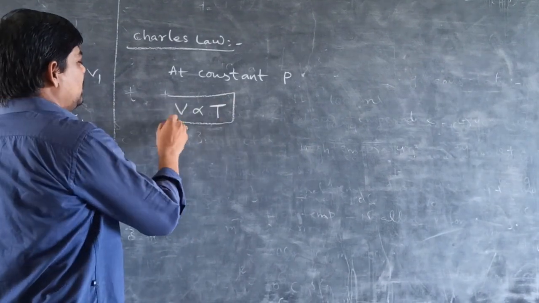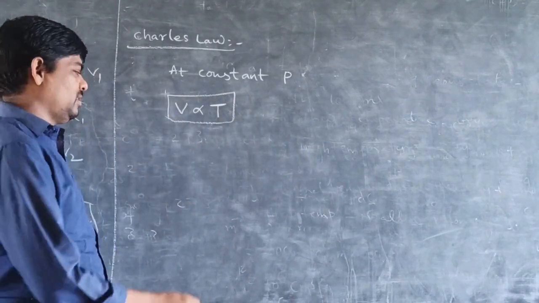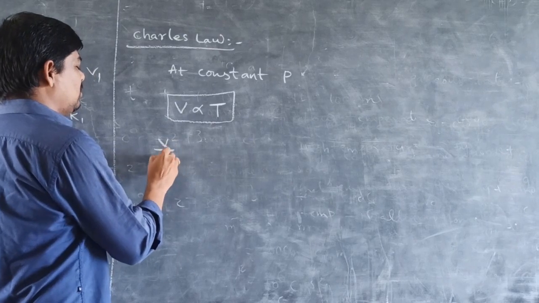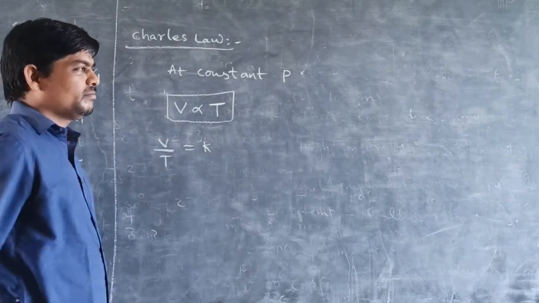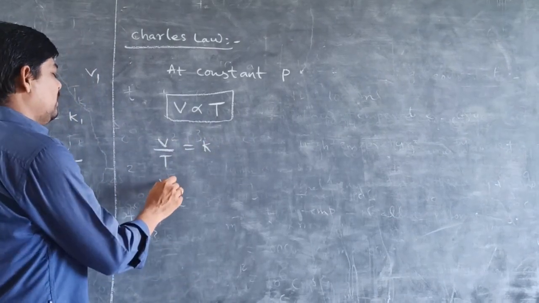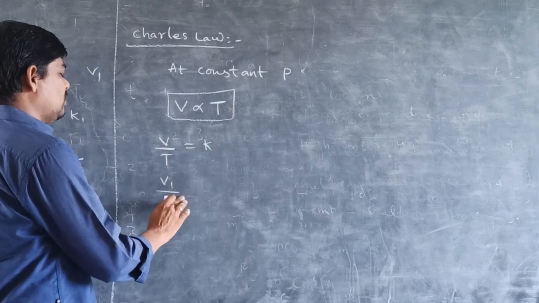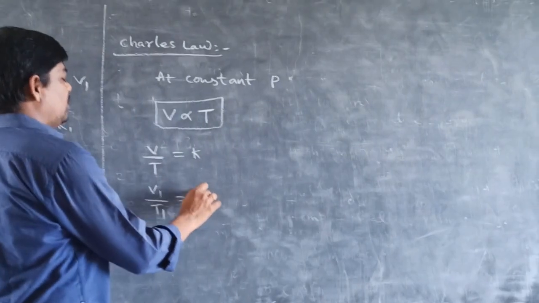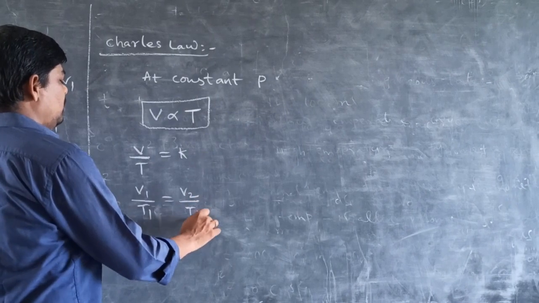So V is directly proportional to T. Therefore, V by T is equal to some constant K. So V1 by T1 is equal to a constant. Therefore, V1 by T1 is equal to V2 by T2.